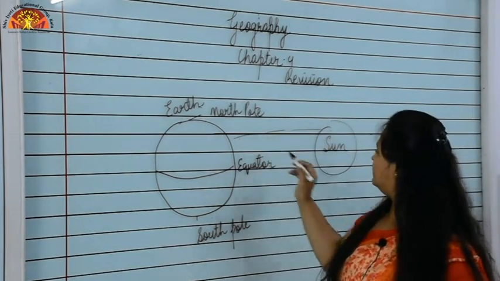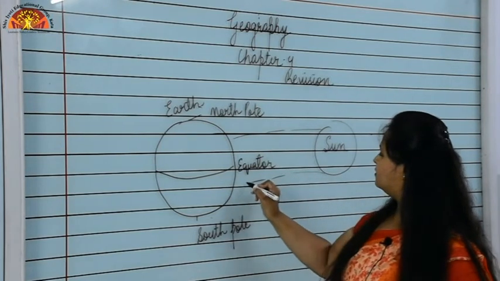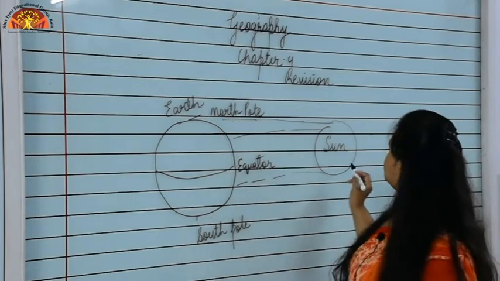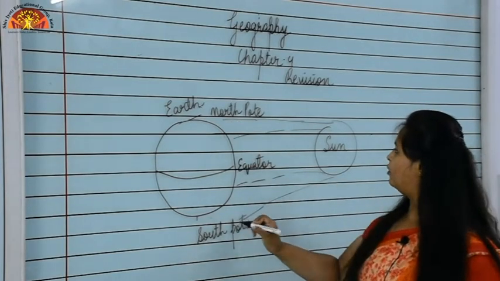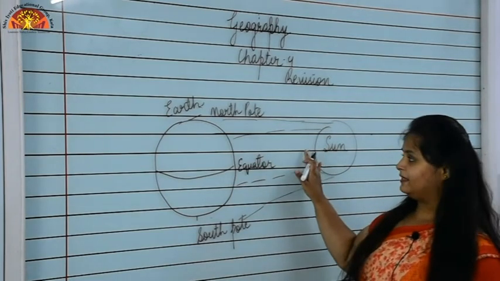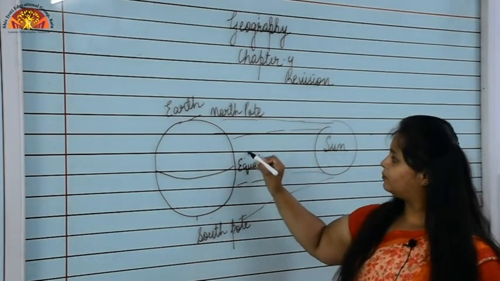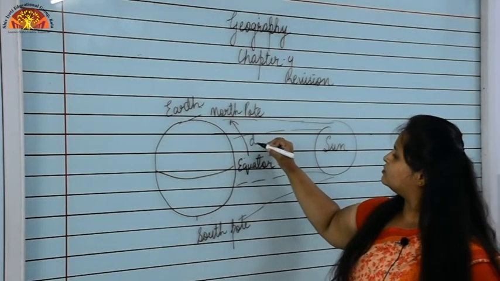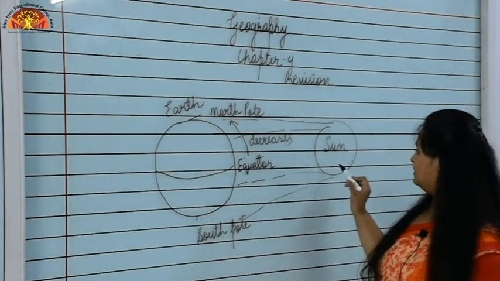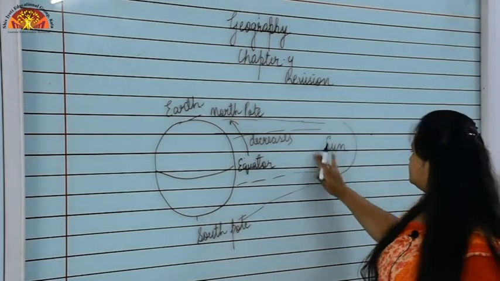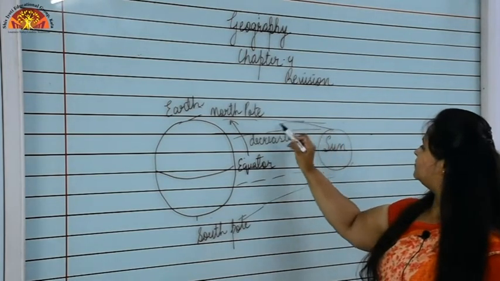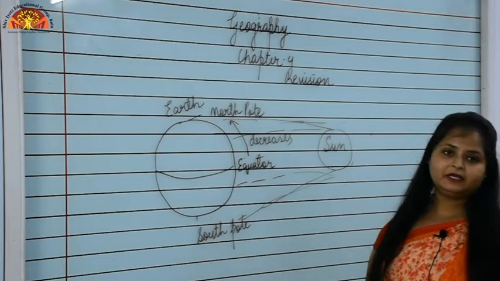It falls directly on the equator, but as it moves towards the poles, it gets diverted. So the amount of solar energy decreases from equator towards the poles. The sun rays, when they move towards these poles, decrease.